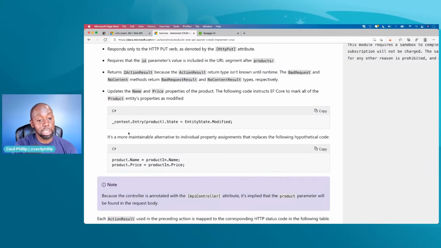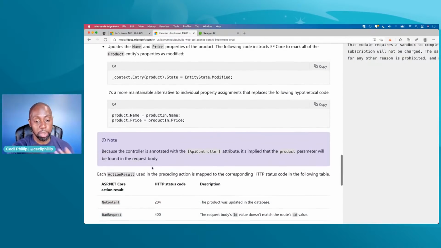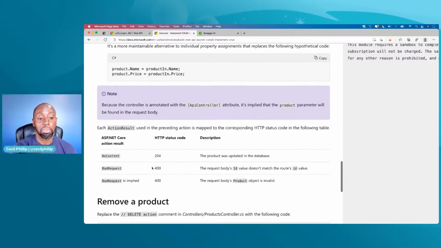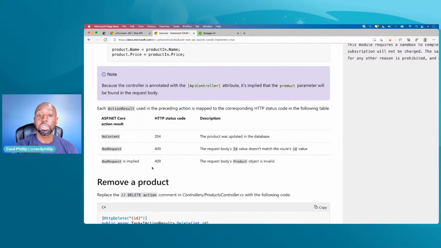In your case, you may or may not need to work with a database. Maybe you make another HTTP call, or maybe you get information from a file on disk. And then after you've gotten your information back for your resource, you might decide, well, what's the right status code that I need to use to actually return to the client that, well, this is really what we want to do, right? So was it a no content?